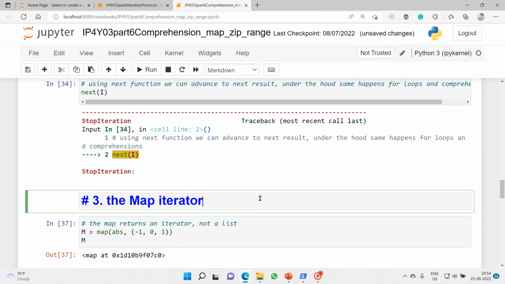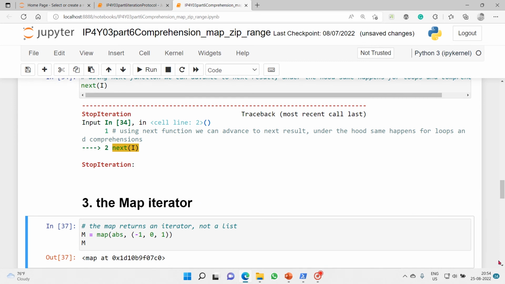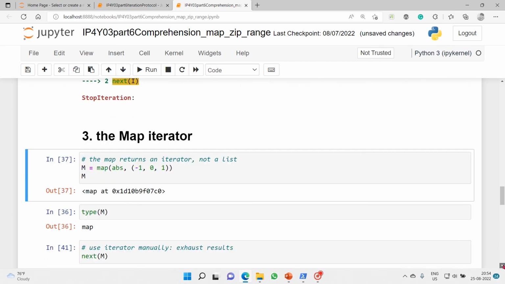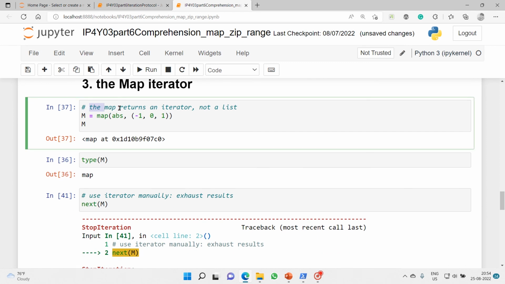So now we will move on to another iterator, the map iterator. Here the map returns an iterator, not a list. If you see map, I have used the abs inbuilt function, and then I gave an iterable object: -1, 0, 1.